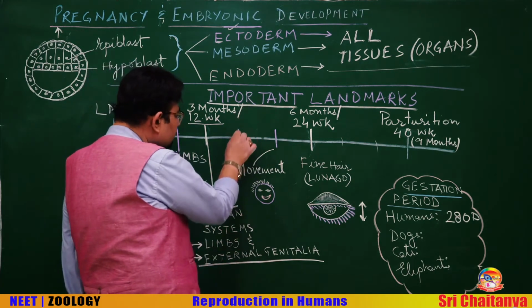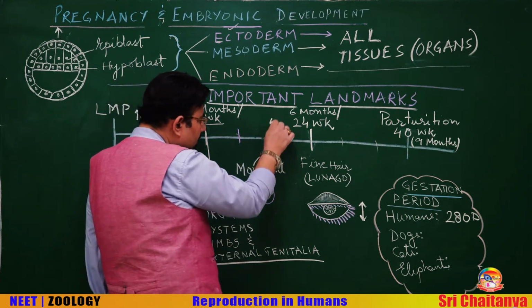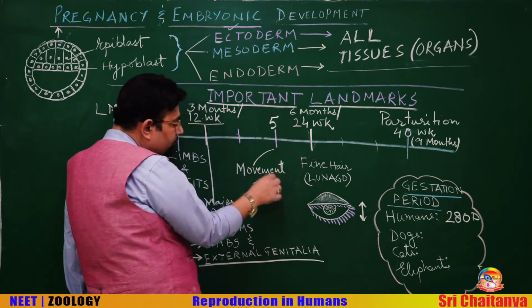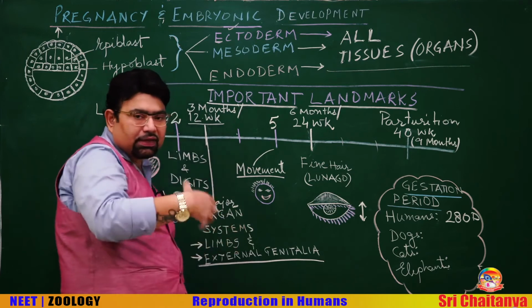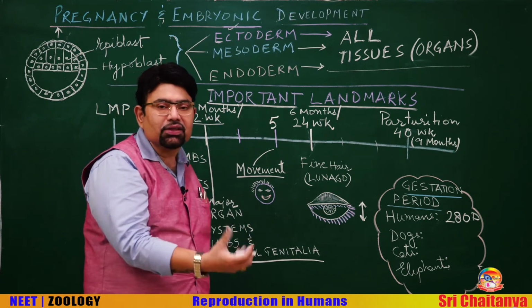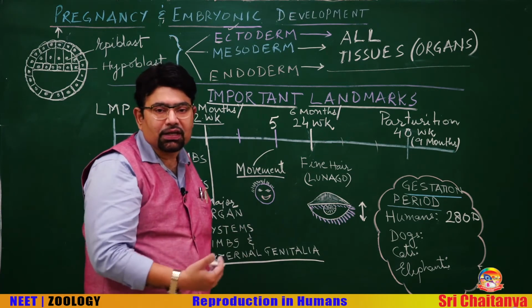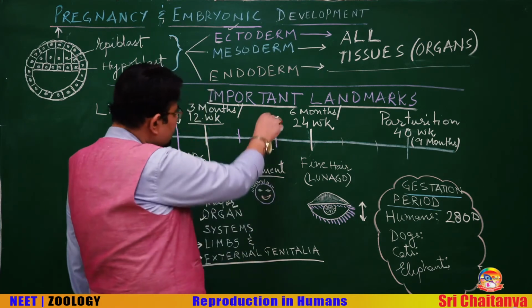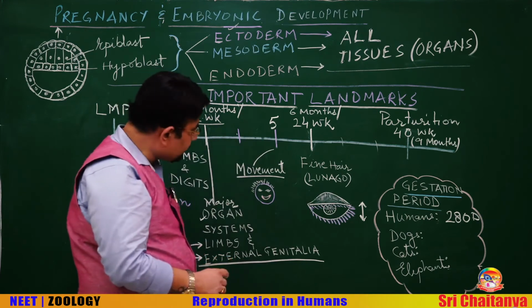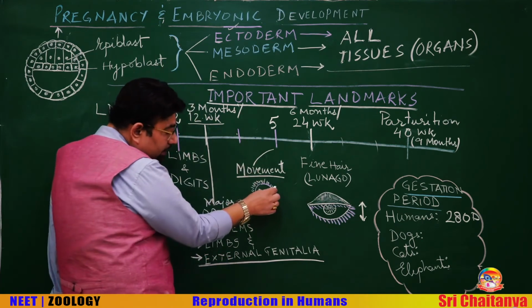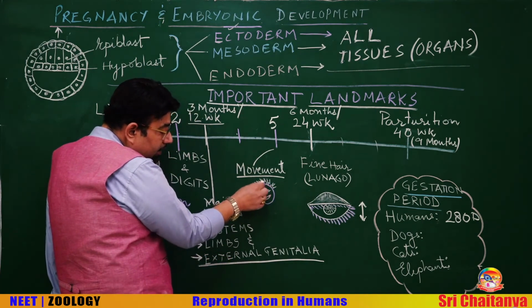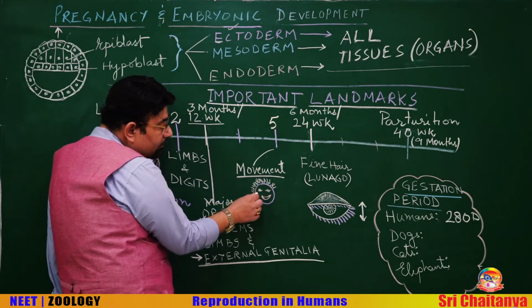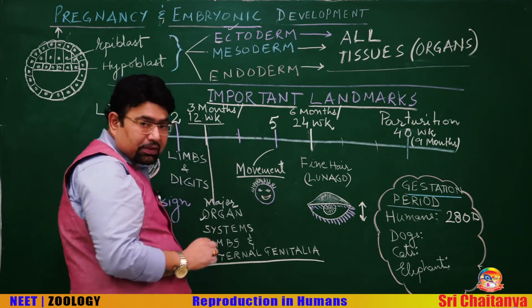Now, this is the fourth month and the fifth month. By the end of the fifth month, the fetus shows signs of movement. The mother can feel the movement of the body parts of the fetus. One very important thing, hair on the head develops by the end of the fifth month.